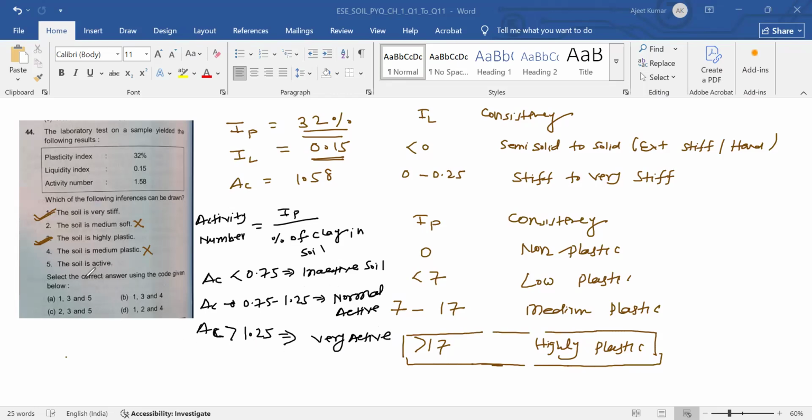So soil is active. This is 1.58, greater than 1.25, and this statement is correct. So 1, 3, and 5 are correct. So option number A is correct. Okay. 44. Option number A.